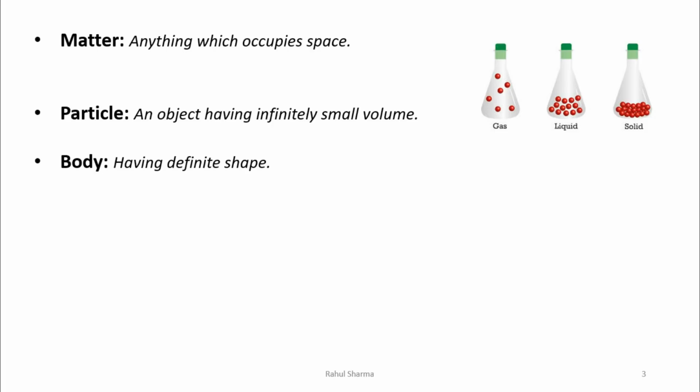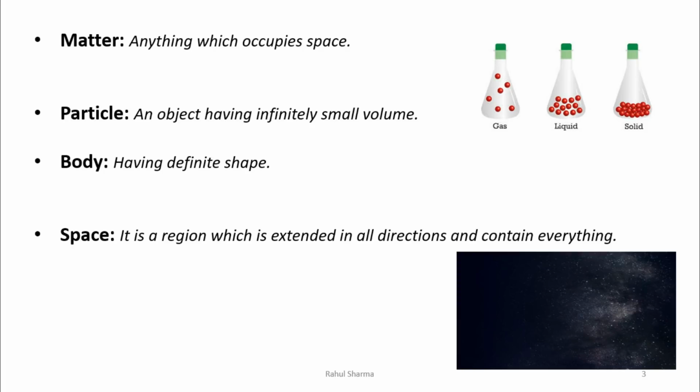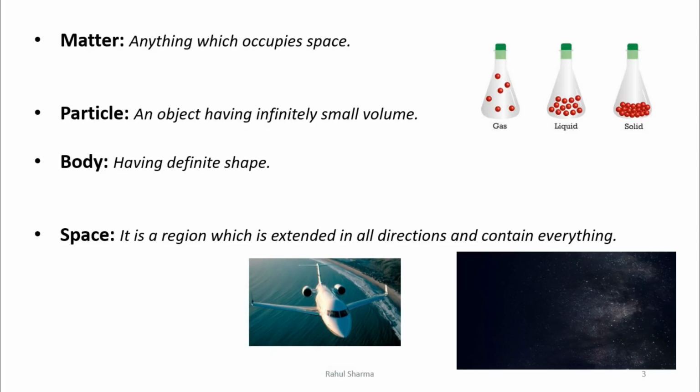If size and shape of body do not change, then it is called as rigid body, and if deformation occurs, then called as elastic body, right? So the next important term is space. Now what is space? Actually space is a region which is extended in all directions and contains everything. In space, when we have to define the position of anything, we define the position with respect to a reference point or reference system. For example, if we have to define the position of this plane, then we say position of this plane with respect to earth, or any aircraft with respect to earth.